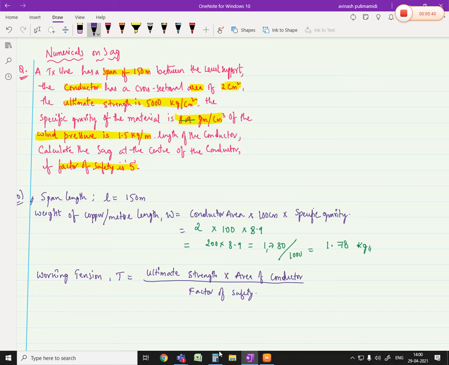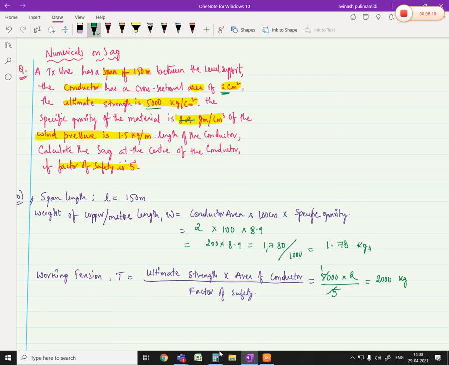If you solve this, what is ultimate strength? We have 5000 multiplied by area of the conductor, which is 2 centimeter square, divided by what is the factor of safety we have? 5. So this is 2000 kg.